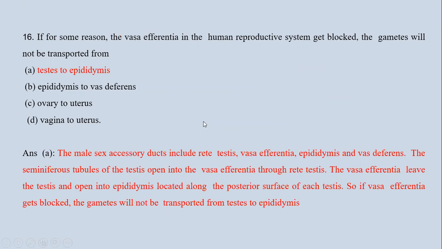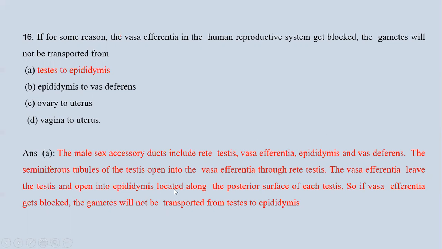Now, next question is, if for some reason the vas efferentia in the human reproductive system gets blocked, the gametes will not be transported from: first, testes to epididymis; second, epididymis to vas deferens; third, ovary to uterus; and fourth, vagina to uterus. Now we know that the male sex accessory ducts include rete testis, vas efferentia, epididymis, and vas deferens. So these are the four parts in the male accessory ducts.